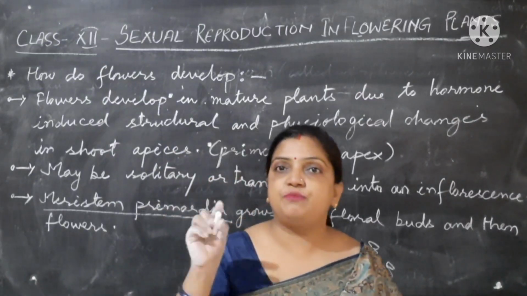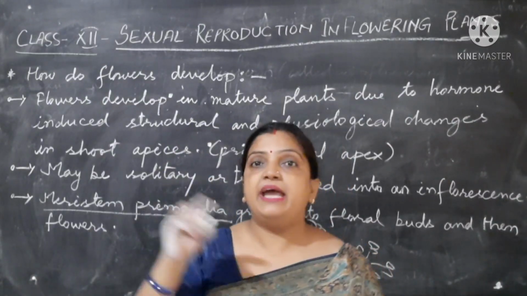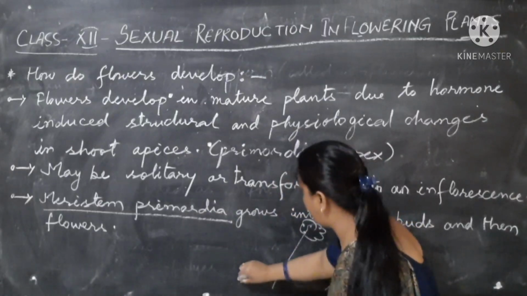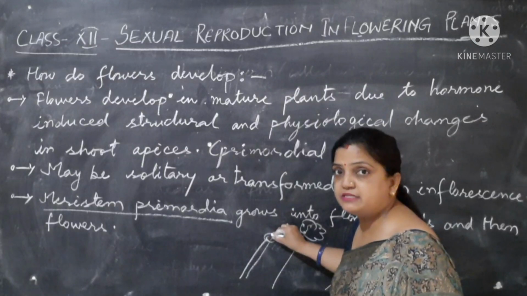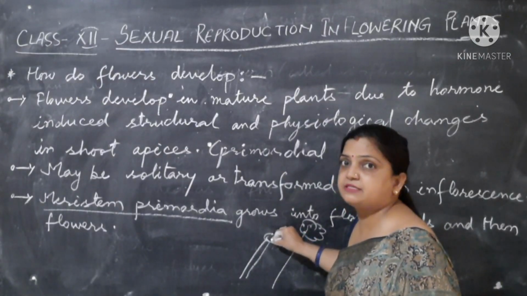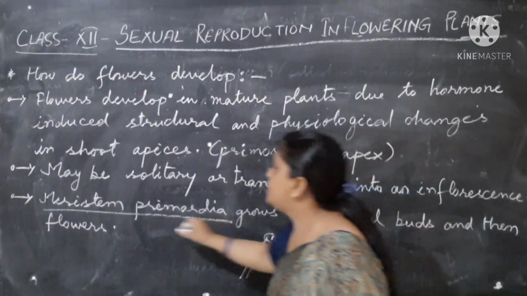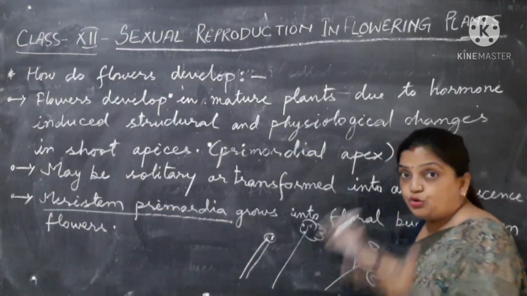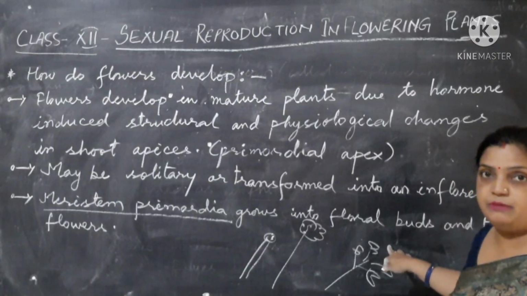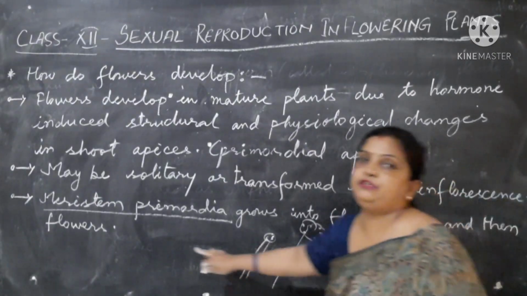At the tip of the shoot, at this point where the meristematic tissue is present, the meristem primordia grows, the shoot condenses, and it grows first into a floral bud and then develops into a flower.